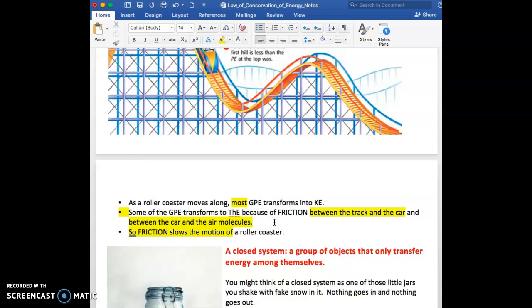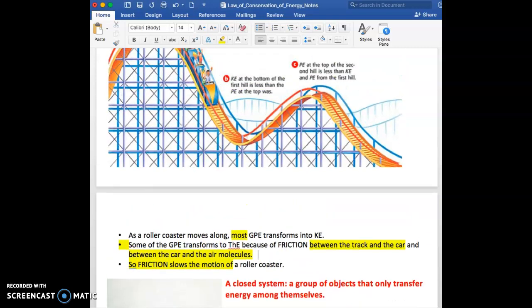So there's friction acting between the car and the track as the car glides over the track, but there's also friction as that car hits the air molecules around it and heats them up, causing the oxygen atoms and the carbon dioxide molecules to move around a little bit more. That's actually friction caused by the car and the people in the car banging into the air molecules.